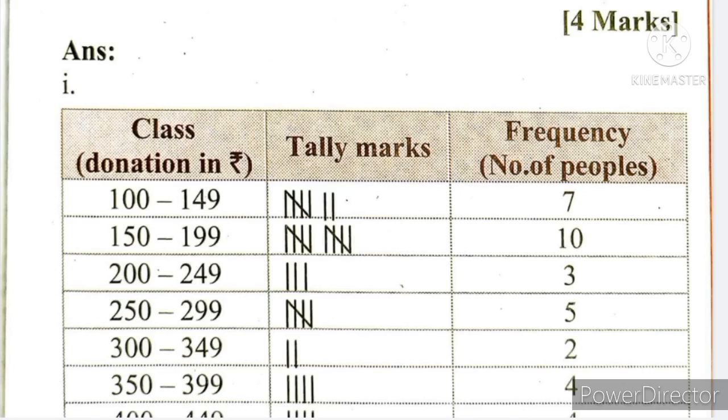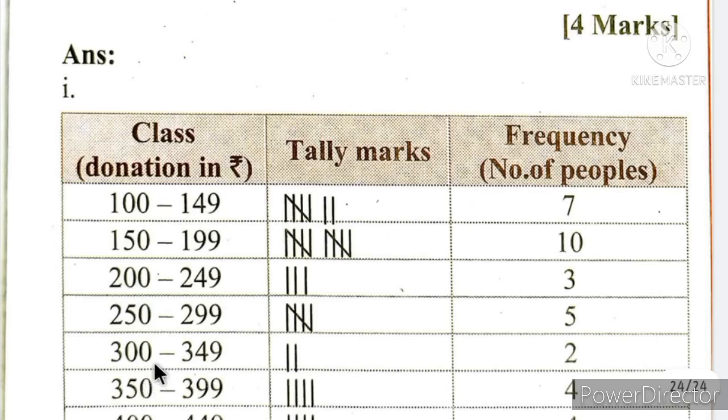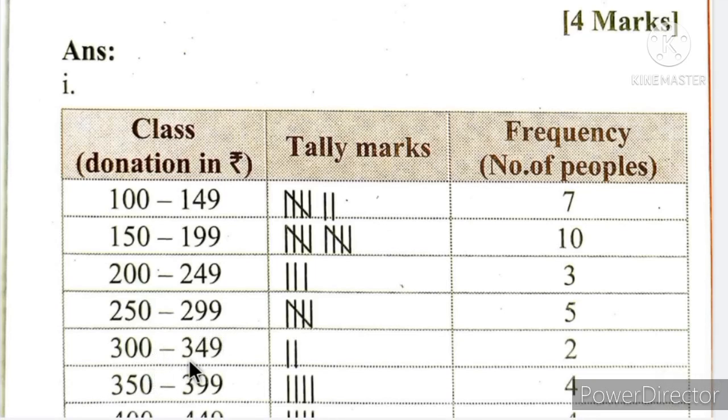And you can do the tally marks and also the frequencies. So the total of frequencies will come as 38. Obviously it should come 38 only, because in the question it was mentioned that 38 people donated to an organization. And the second question is, from the table find the number of people who donated rupees 350 or more. So in which group does 350 come? In this group? No, because no 350 is here. Here it comes. So in this group, people 4.